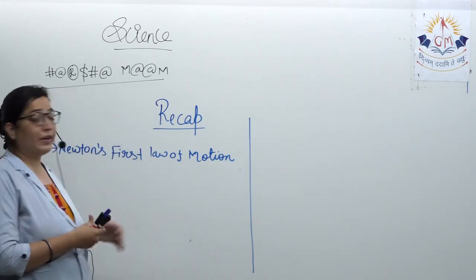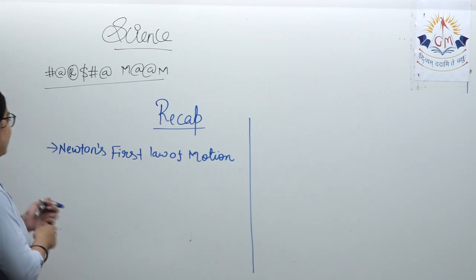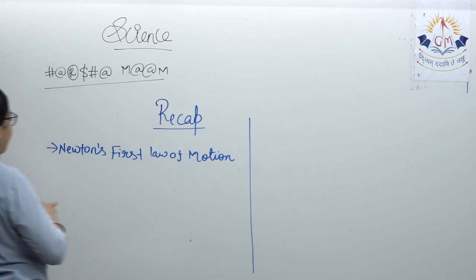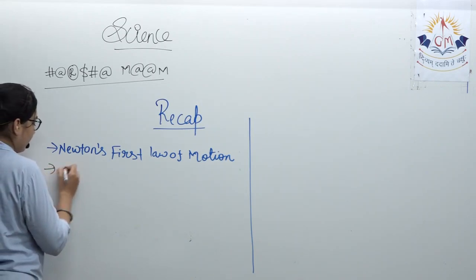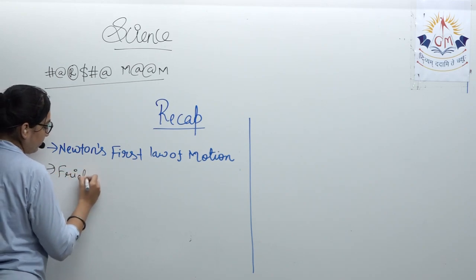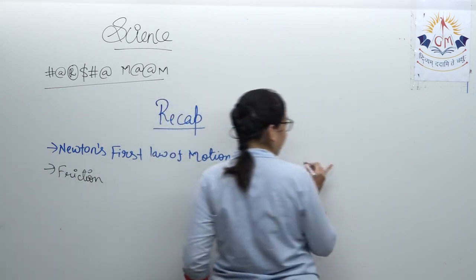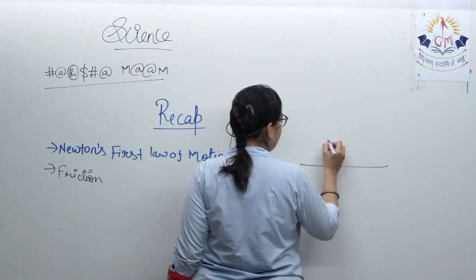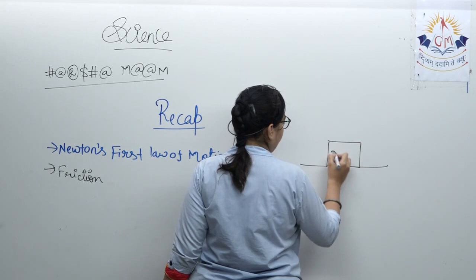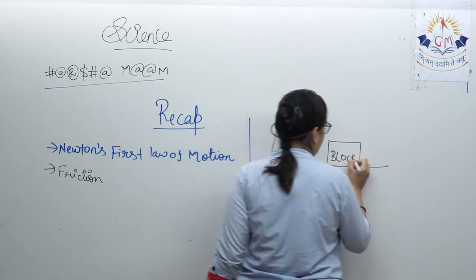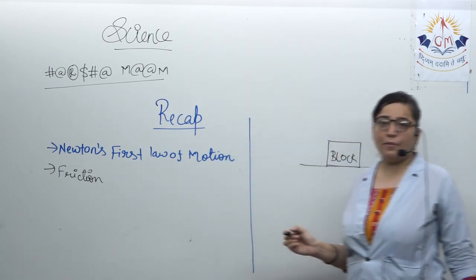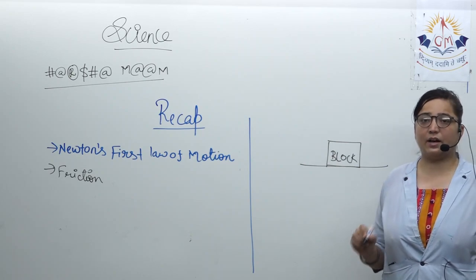After doing Newton's first law of motion, we discussed friction. We saw that on a surface a block is kept. On this block, how many forces are acting?